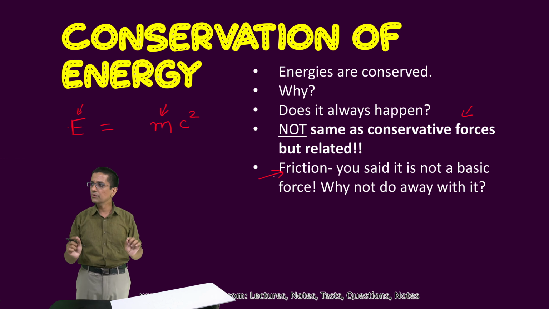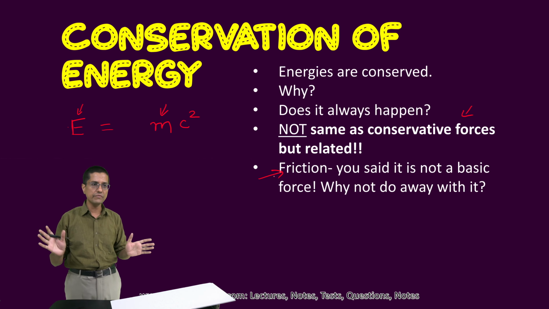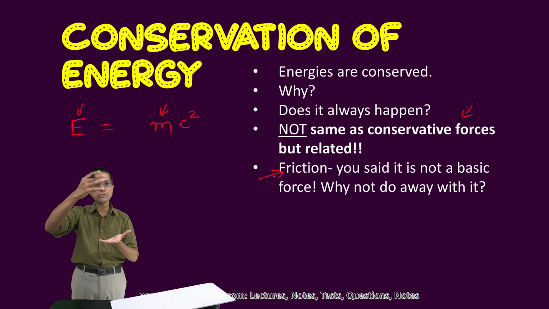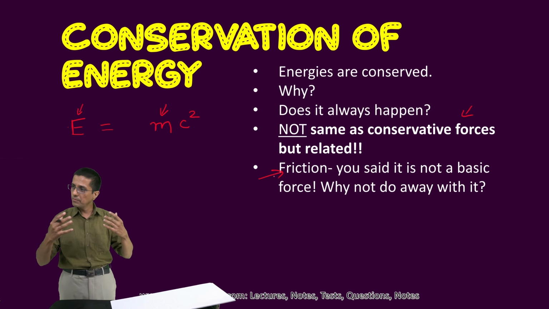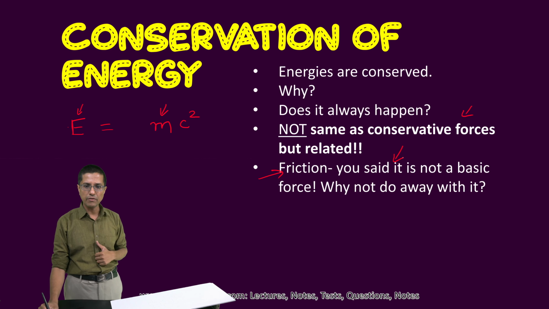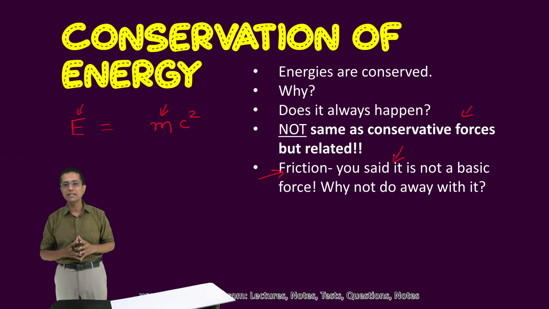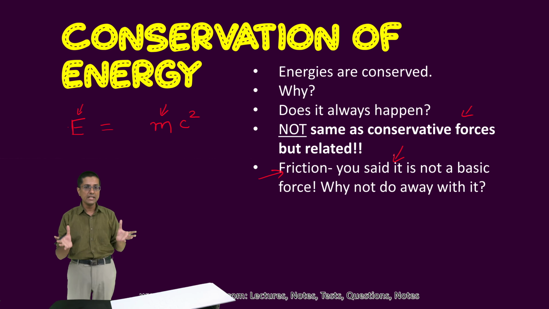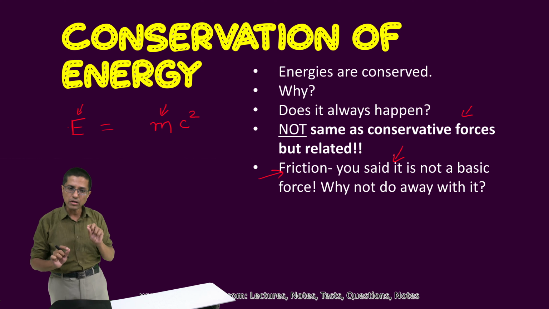We would take into account all the energies, and we would see that all the work done was converted into some kind of potential energy. But because we are not able to do that, we just created a force called friction, and because this friction is a result of our limitation, it is not a basic force. This friction happens to be a non-conservative force.